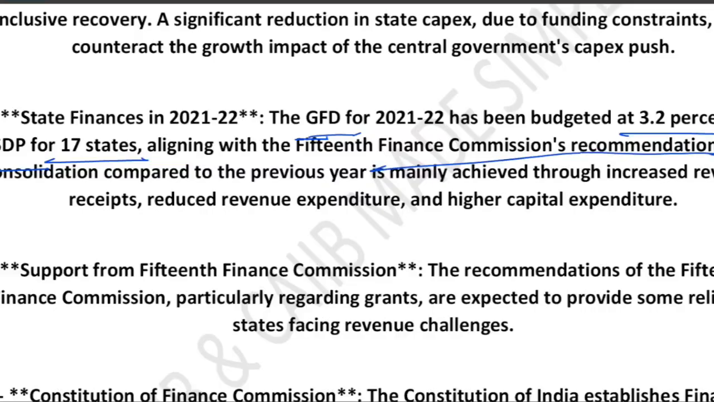The states were able to move toward fiscal consolidation because of higher revenue receipts as the economy recovered, reduced revenue expenditure after the peak COVID months, and higher capex to support long-term growth. In simple words, a state started earning more, spent slightly more responsibly, and invested in infrastructure.